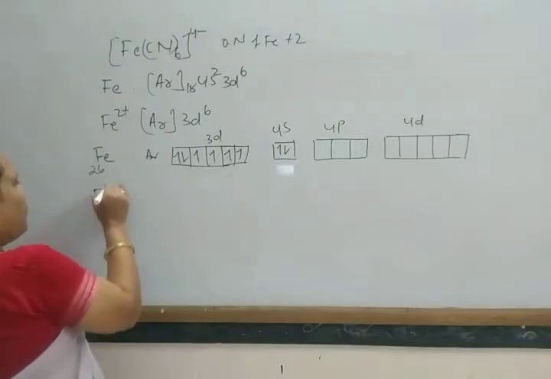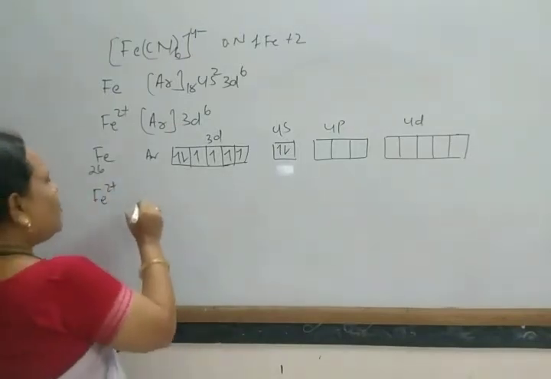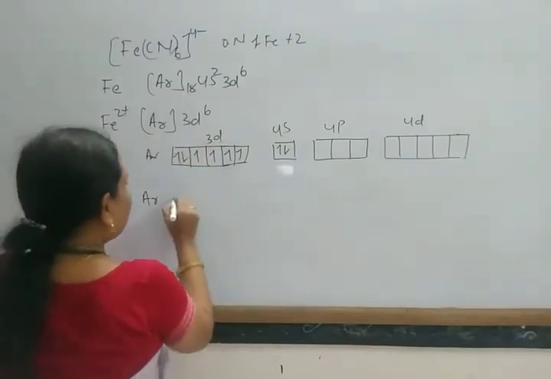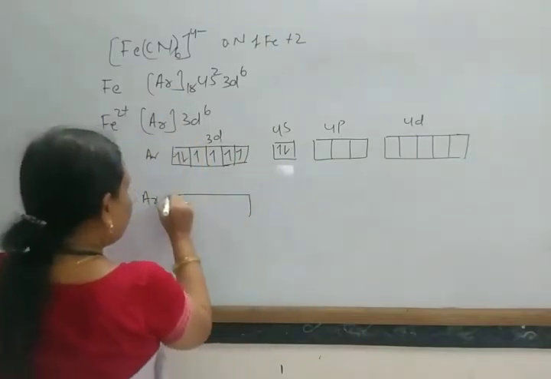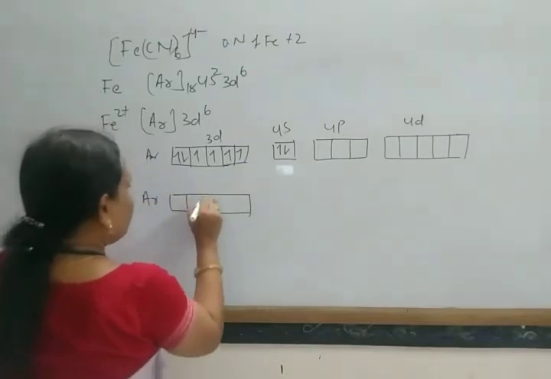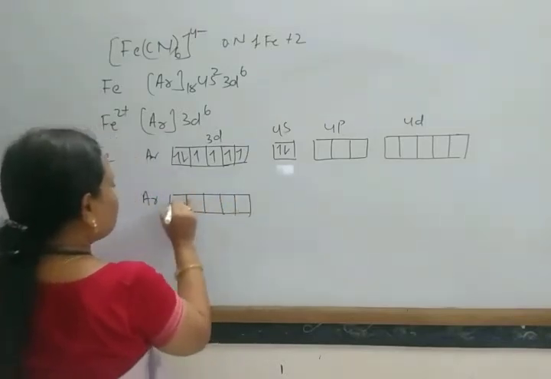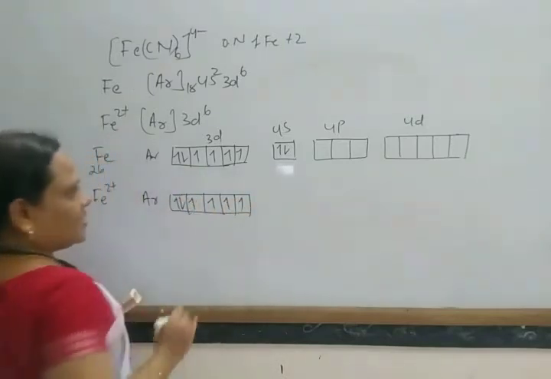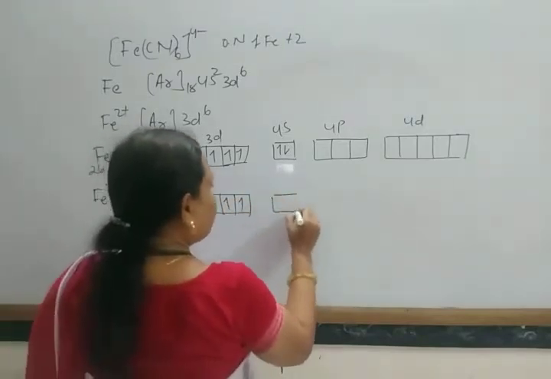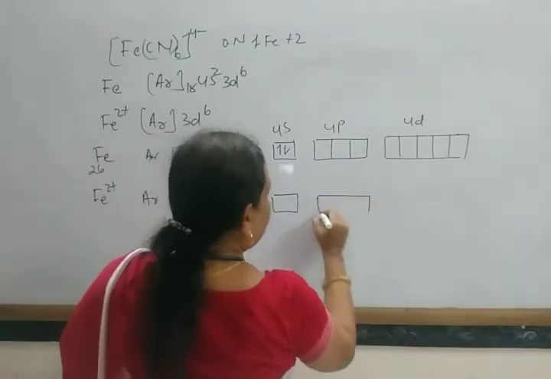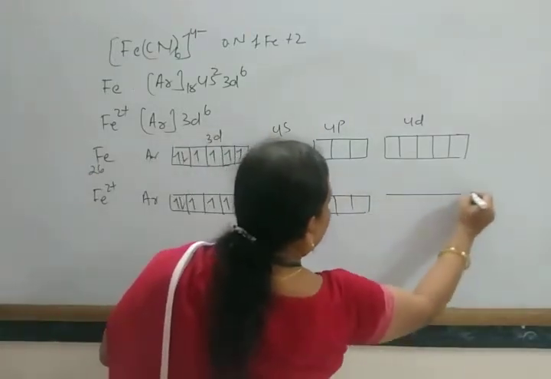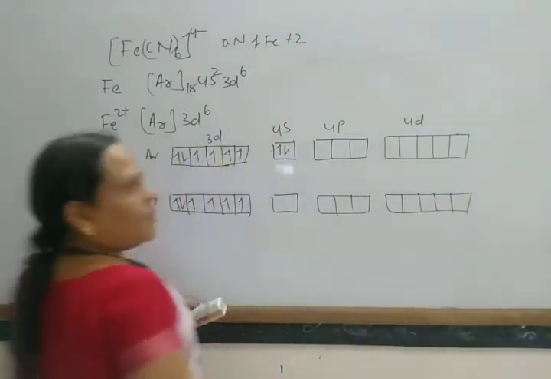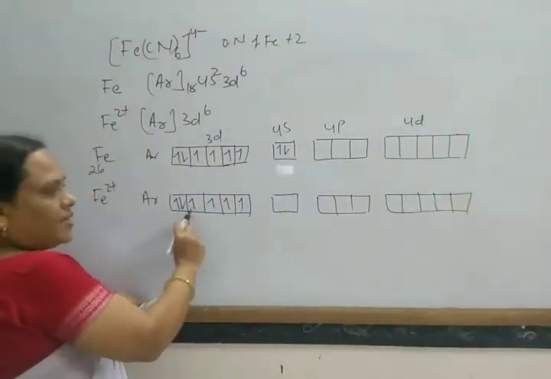But in case of Fe2+, what happens? Argon, 2 electrons are removed from the 4s, and the 3d configuration now becomes 1, 2, 3, 4, 5, 6, and 4s is vacant, 4p is vacant, and 4d is also vacant.